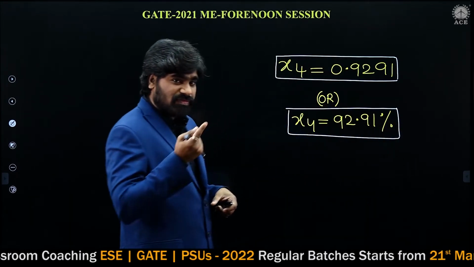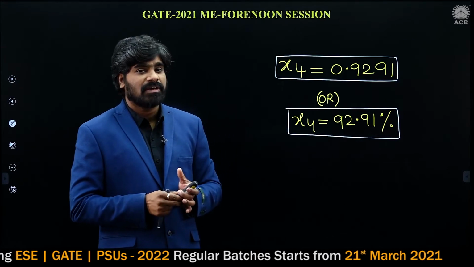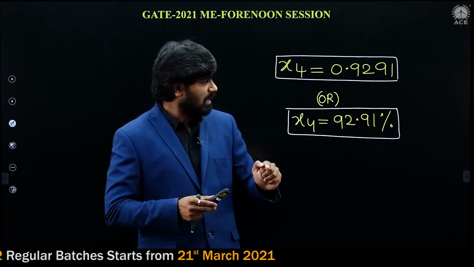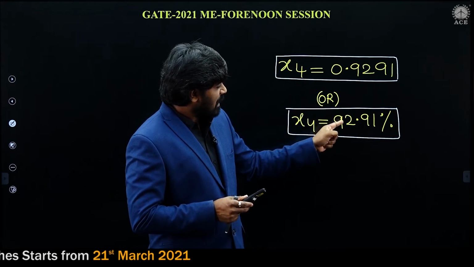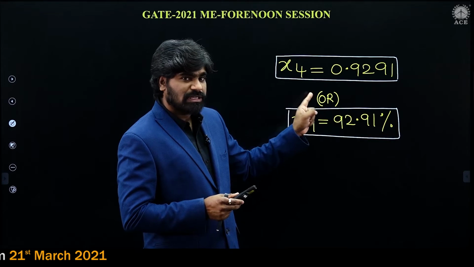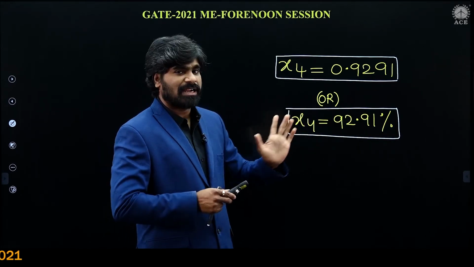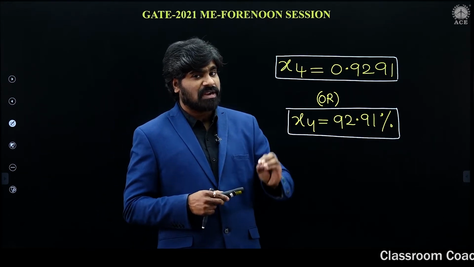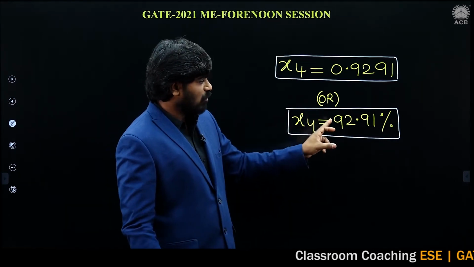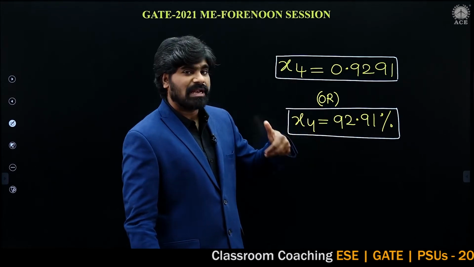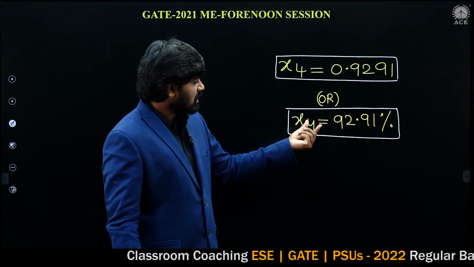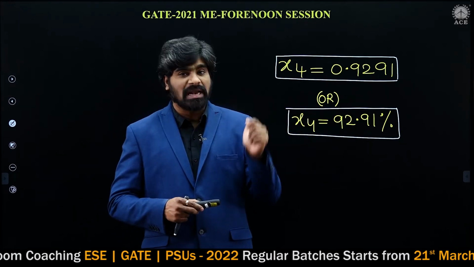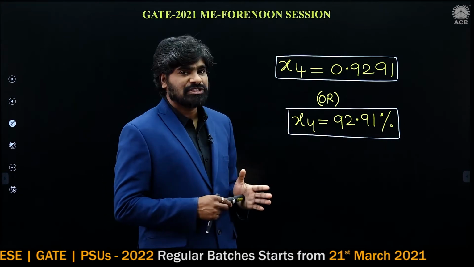So this is the dryness fraction of steam after expansion in the low pressure turbine, at the exit of the low pressure turbine. You are getting 92.91, that is about 92%. Dryness fraction represents the water vapor percentage. So 92% is vapor and the rest is liquid. It is not completely dry saturated vapor. That's why he is deliberately asking for the dryness fraction at the exit of the low pressure turbine.